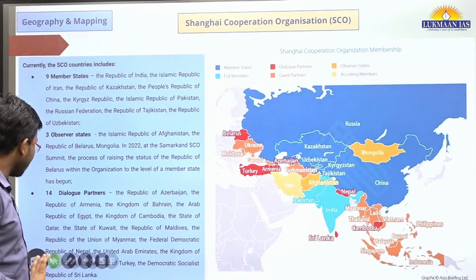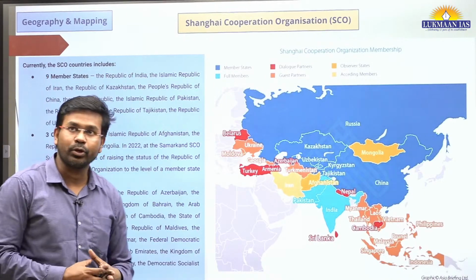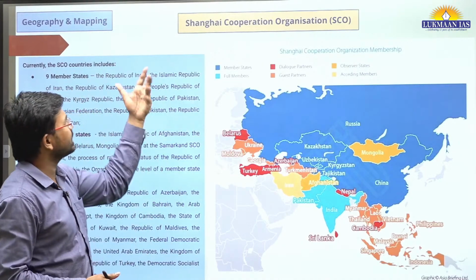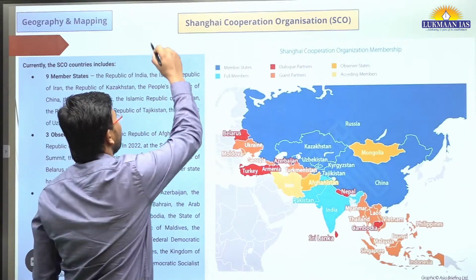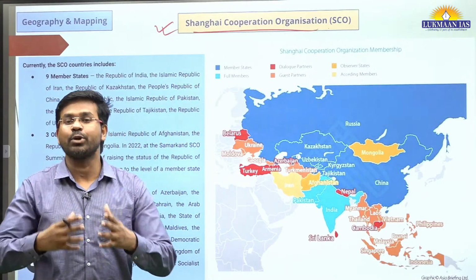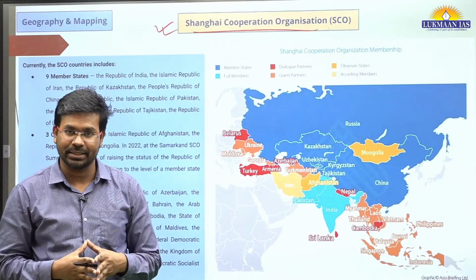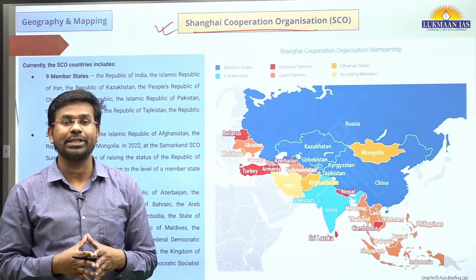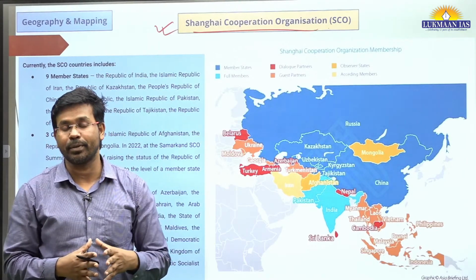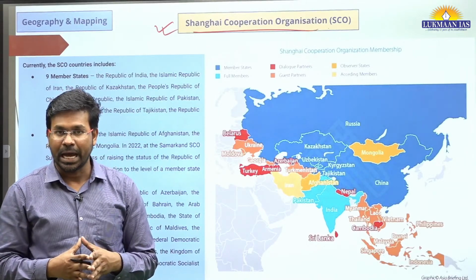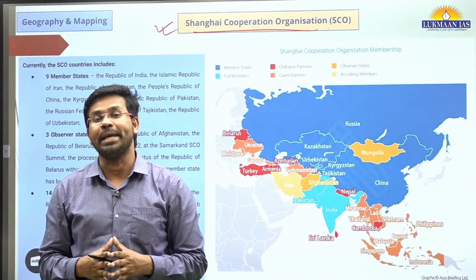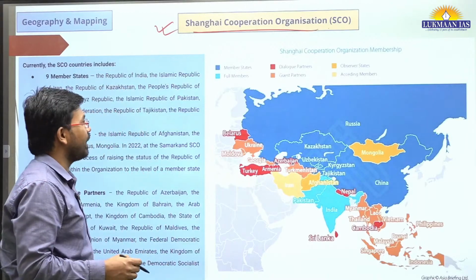So we are going to talk about a topic which is, let's say, a mapping topic. Today we are going to discuss a regional grouping. The name of this regional grouping is Shanghai Cooperation Organization. We are going to understand the membership of the Shanghai Cooperation Organization. As we know, Shanghai Cooperation Organization is a security alliance, and this security alliance is being led by China. It has many member countries, and recently China has extended the membership of the Shanghai Cooperation Organization. Now effectively Shanghai Cooperation Organization has 9 members. Earlier it used to have 8 members, but now it has 9 members.